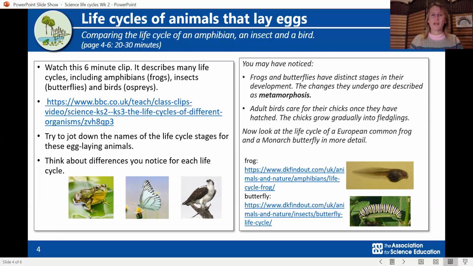And back. Okay. So you might have noticed frogs and butterflies have distinct stages in their development. They change, and that change is described as a metamorphosis. That's a nice long scientific word, metamorphosis. The adult birds care for their chicks once they've hatched. You saw the osprey doing that. And the chicks grow gradually.